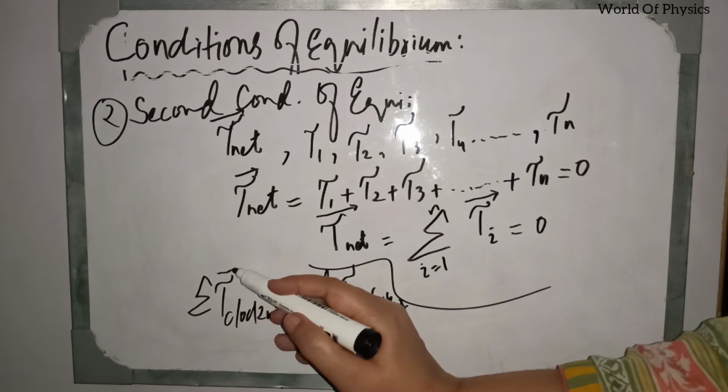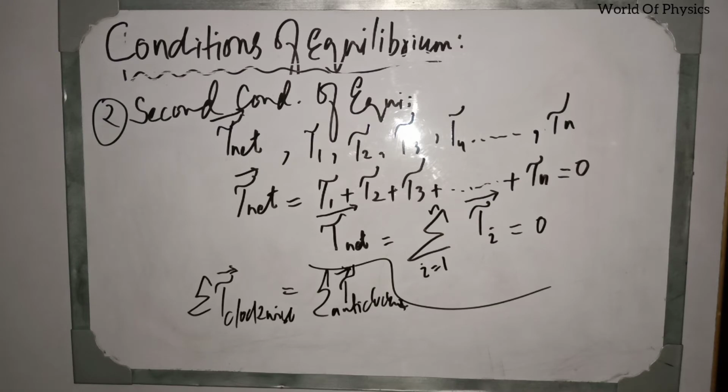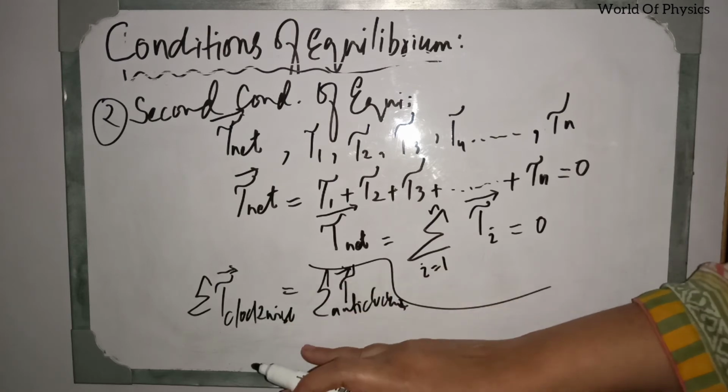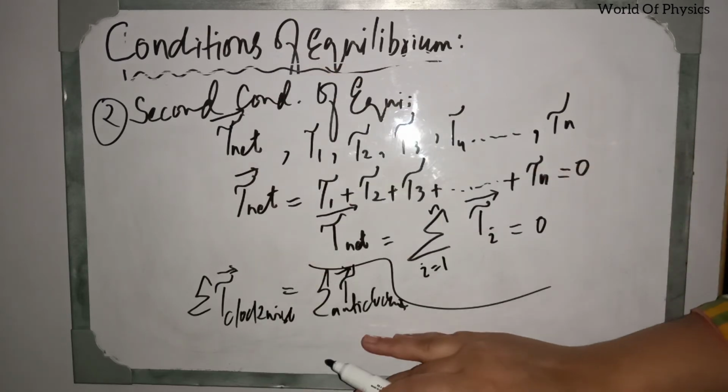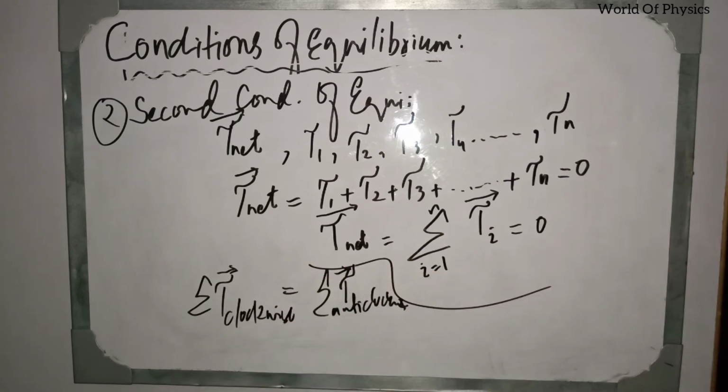You can say this is the second definition of the second condition of equilibrium: if all the clockwise torques acting on a body are equal to all the anti-clockwise torques acting on a body, then the second condition of equilibrium is again satisfied.